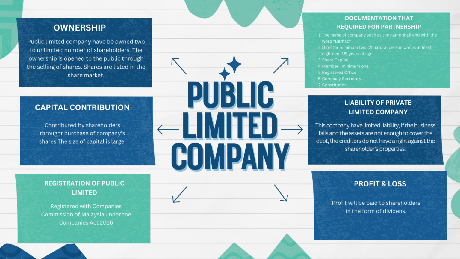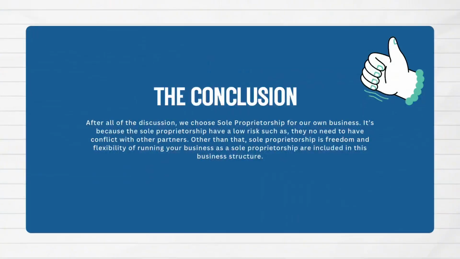Besides that, liability of public limited company. This company has limited liability. If the business fails and the assets are not enough to cover the debts, the creditors do not have a right against the shareholders' properties. Last but not least, profit and loss. Profit will be paid to shareholders in the form of dividends.